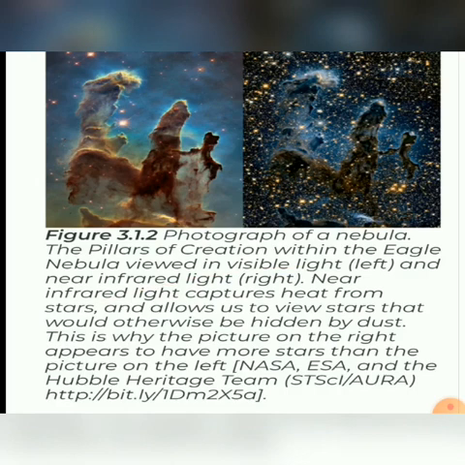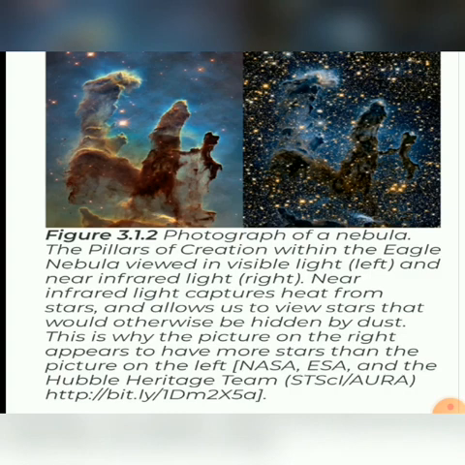Over here friends, you can see two pictures. On the left hand side we can see the nebula as viewed in visible light. And on the right side we can see the nebula with millions of stars, taken in near infrared light.